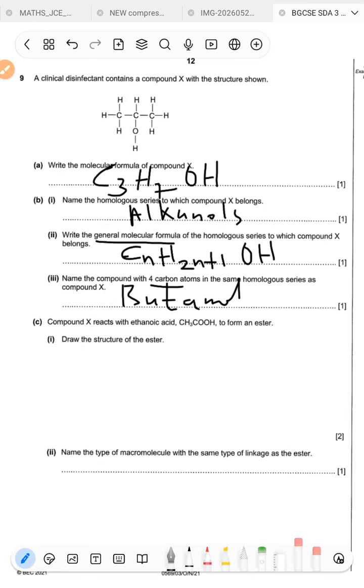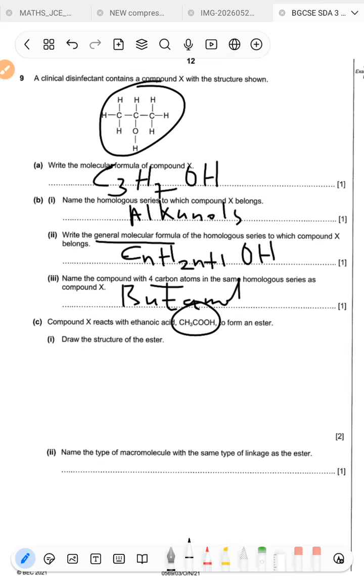C, it says compound X reacts with ethanoic acid, CH3COOH, to form an ester. Draw the structure of an ester. Remember, the formation of esters is a condensation reaction, whereby you react two molecules and form a small molecule and a larger chain. To draw the structure, you copy this one and draw the other side by side, and then you remove the OH from the acid and the hydrogen from the alcohol.